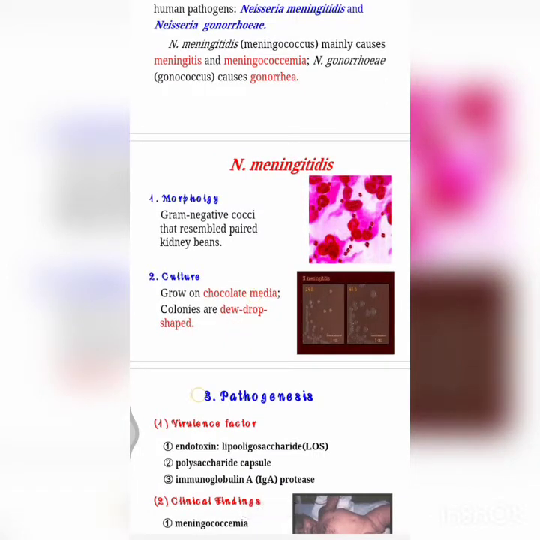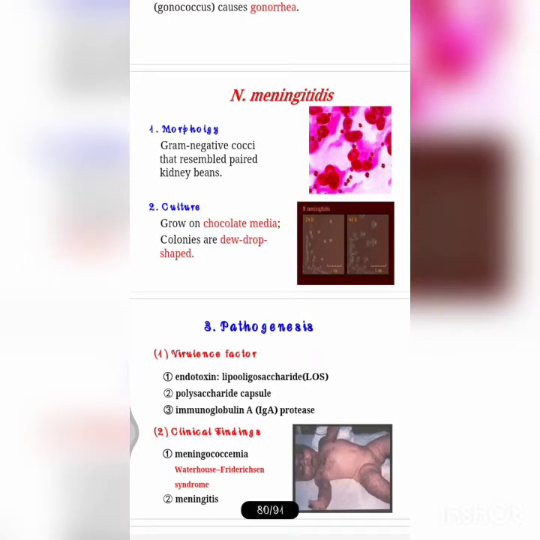This chocolate agar is also known as Thayer-Martin agar. Really, chocolate is not present, but it's a blood agar, especially sheep blood is used, which is also treated with vancomycin, colistin, and nystatin if you want to make it a selective media, because these drugs inhibit the growth of other species, so that we can find mainly this Neisseria species.